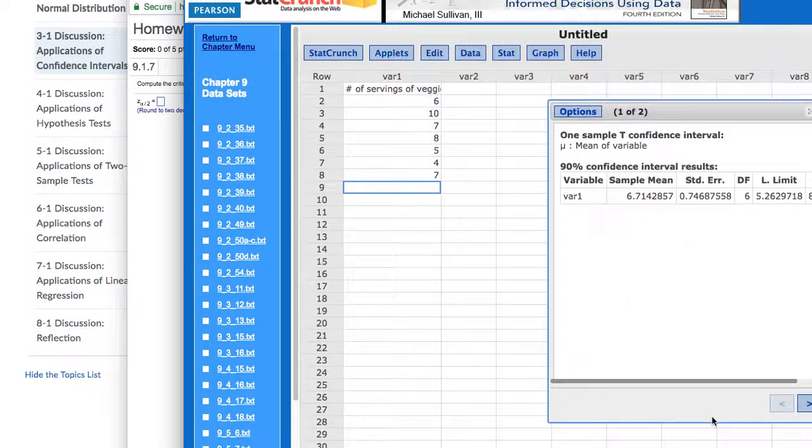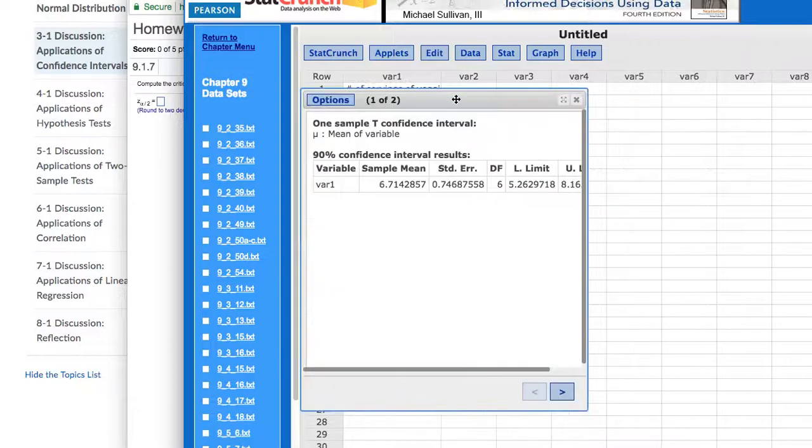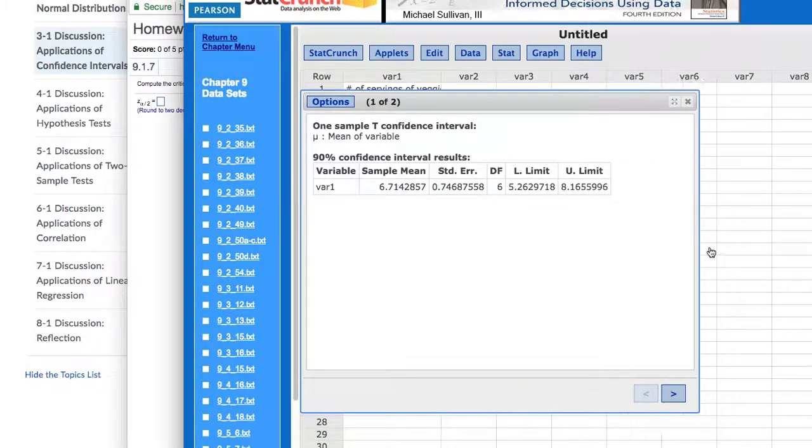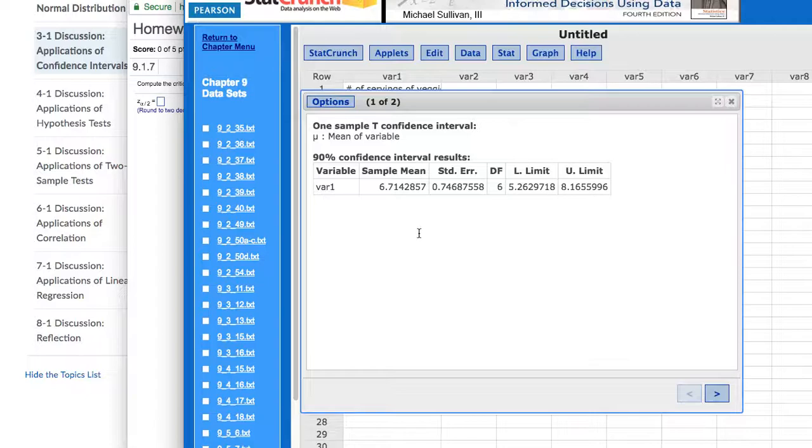So I will go ahead and click that, and then here, it automatically calculated things. So we get the sample mean, which is 6.7 servings of fruits and vegetables a day that I'm eating, the standard error, and then the lower limit, which is 5.3. We could even round these to whole numbers because that's what we were looking at in our example.